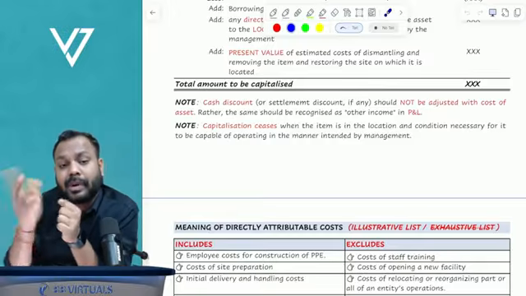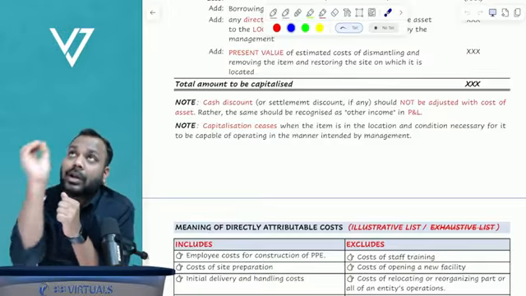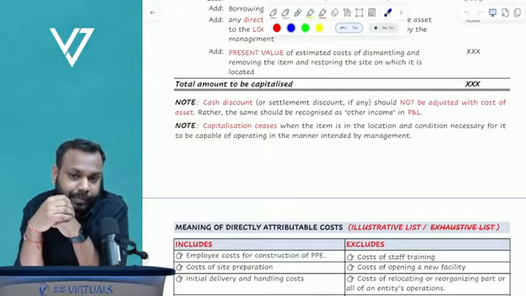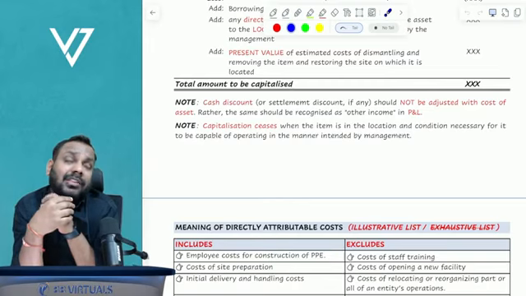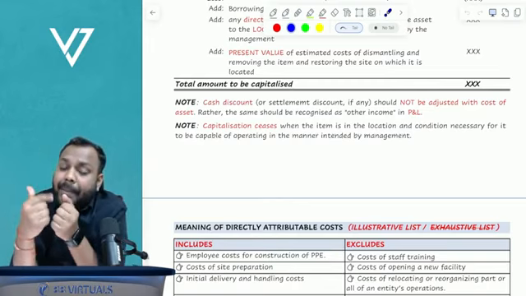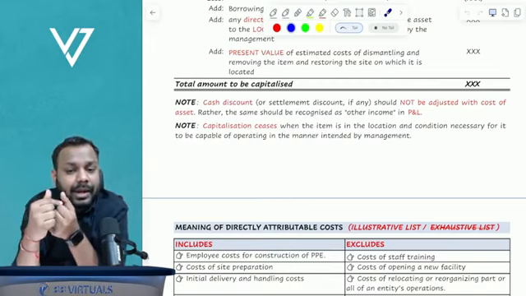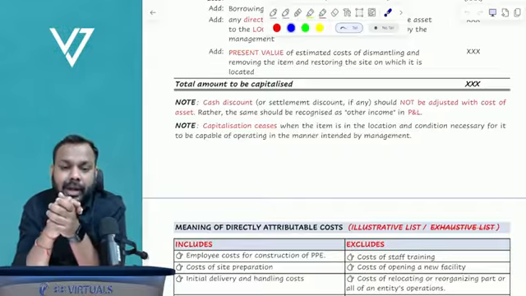Let's suppose I purchased an AC and the AC got installed in my office. Now after that, if I incur any repair expense or maintenance expense, can I capitalize that to the cost of the air conditioner? No, I cannot capitalize that.